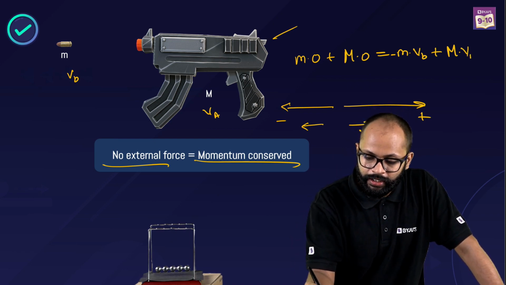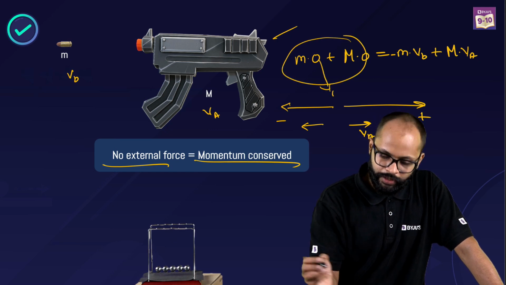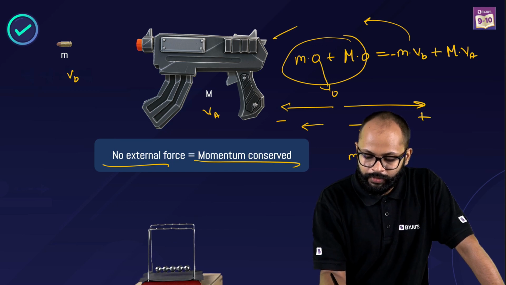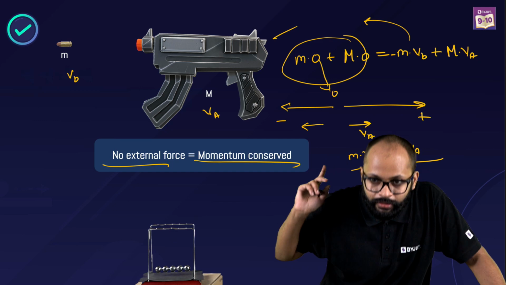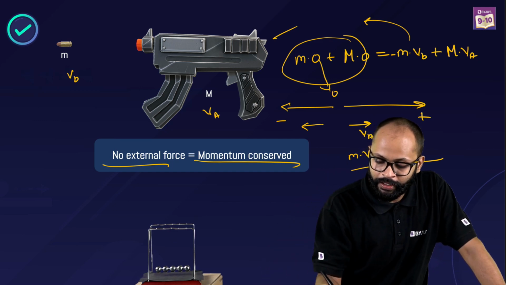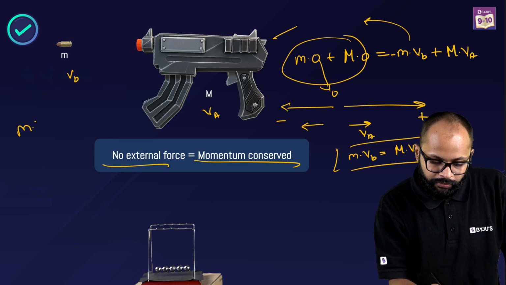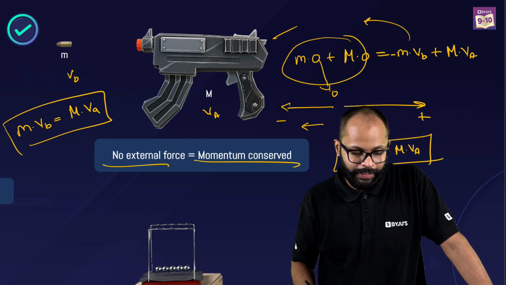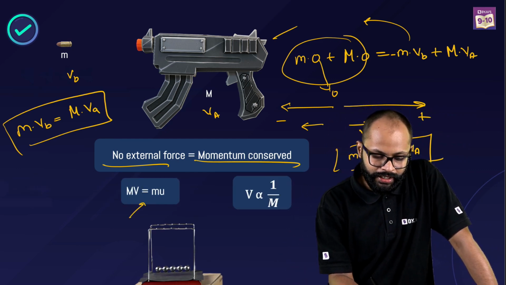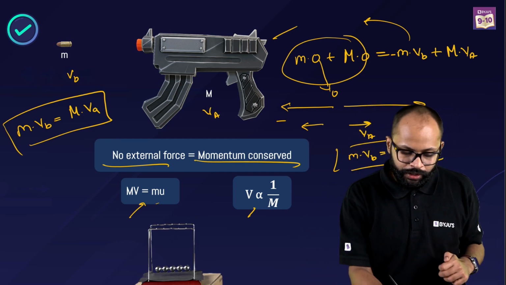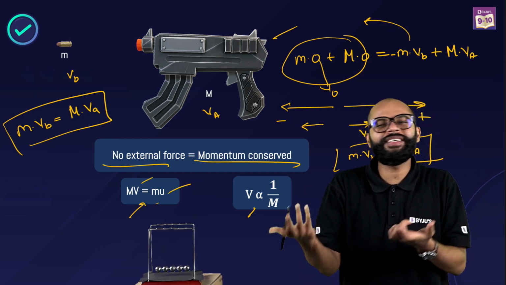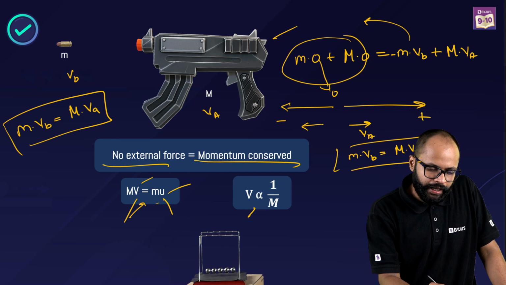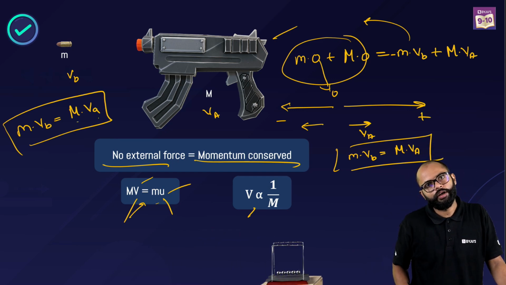So M into VA. Now this total is 0. So can we say, I'll just take it that side, M into VB is equal to M into VA. We can say this. So MV equals MU. What is U and what is V? U is the final velocity of bullet, V is the final velocity of gun. That is fine. Now, M into VA and M into VB.